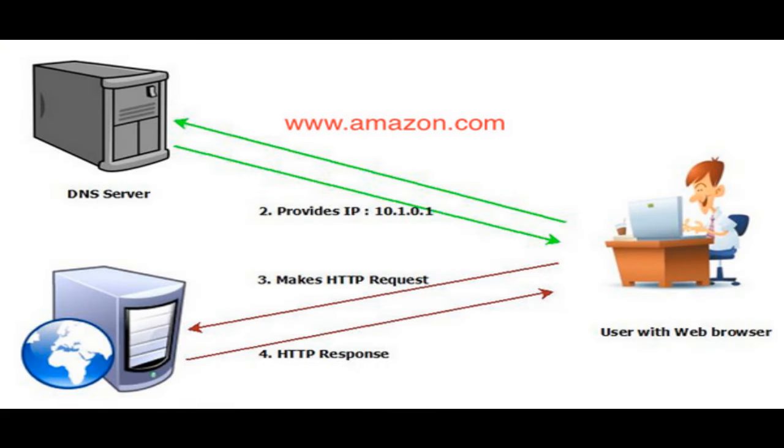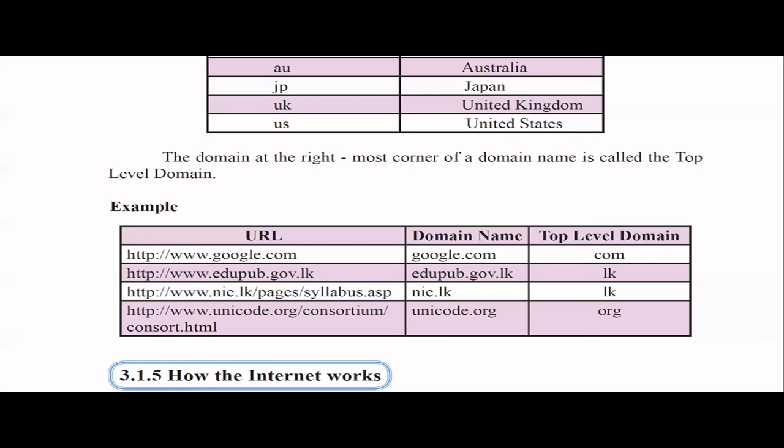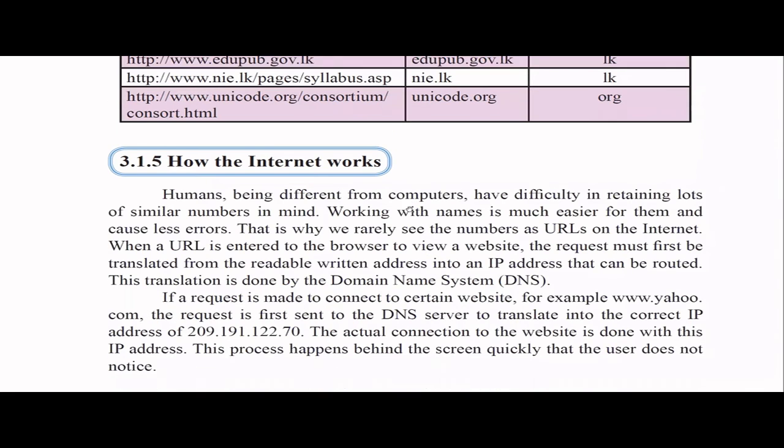I will tell how this mapping actually happens. But remember, for the Google server, there's a domain name, google.com. There's an IP address also. From both of them, you can navigate to the Google server. But we have these two because humans don't have the skill to remember all these IP addresses. Remembering domain names is much easier. That's why we have domain names. So how does the internet work, right?